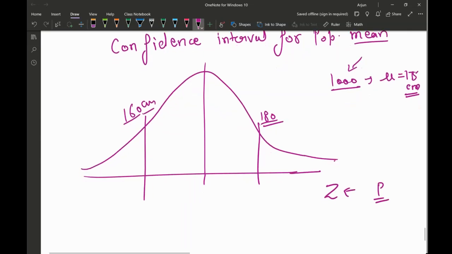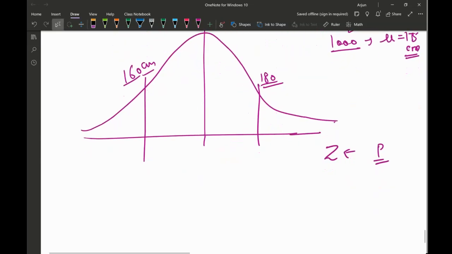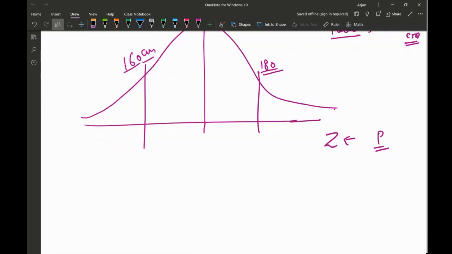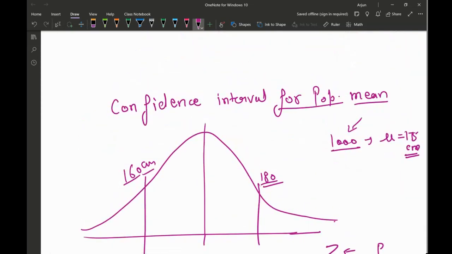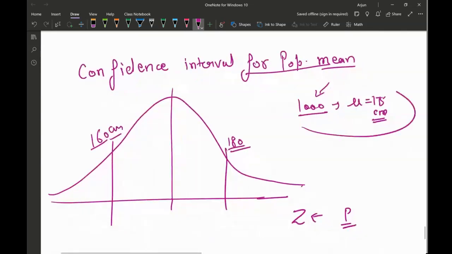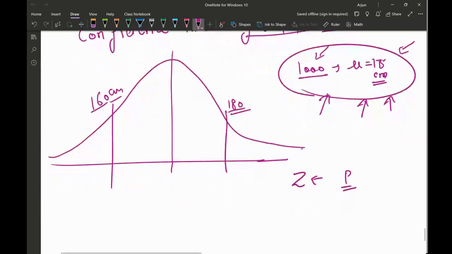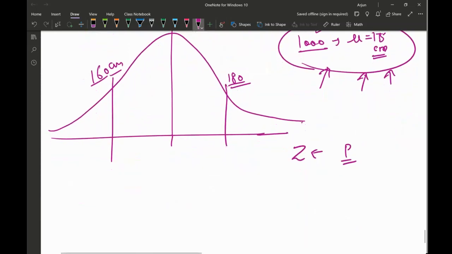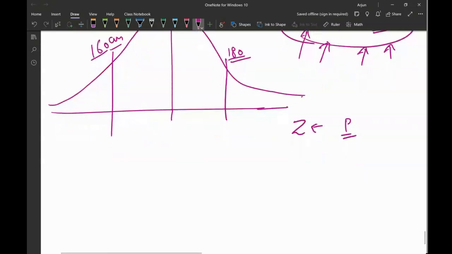And now in today's class, I will be talking about the confidence interval for the population mean. So this was the sample of 1,000 which I took, or I can say this was more of a population which I considered. I was able to make a prediction about this particular population, assuming this is the whole population. But in reality, this 1,000 is not a population. This is just a sample.